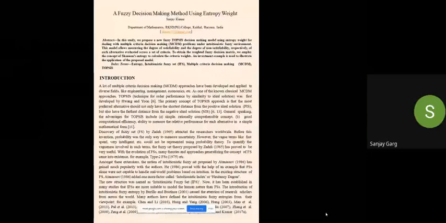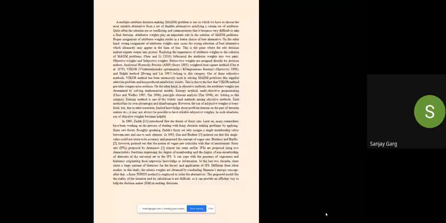In this study, the criteria weights are obtained by applying Shannon's entropy concept. After that, a fuzzy TOPSIS method is employed to order the alternatives. The proposed model fits the reality of the situation and its calculation is not very difficult. So it can provide an efficient way to help the decision maker in making decisions.